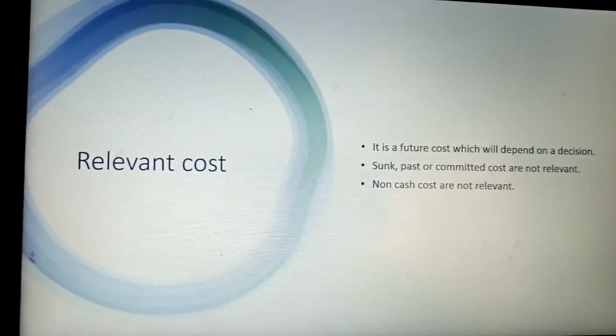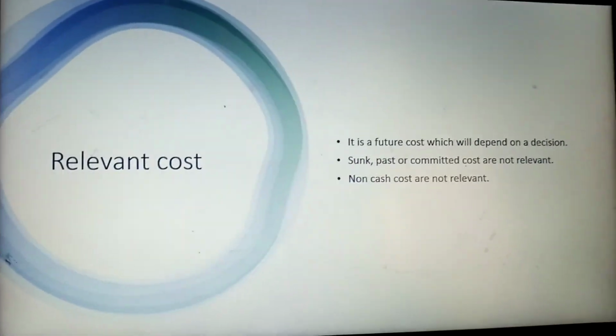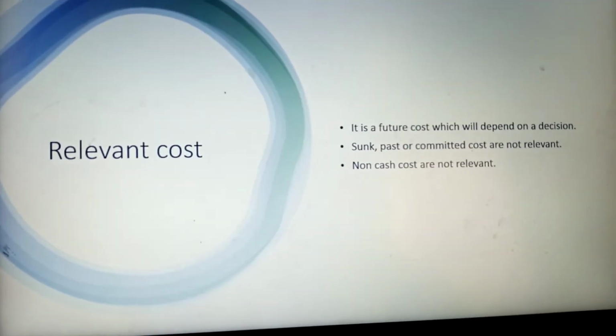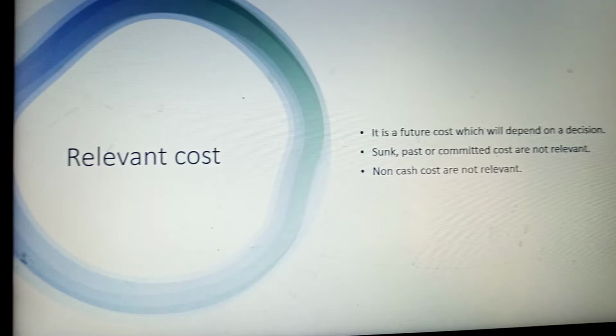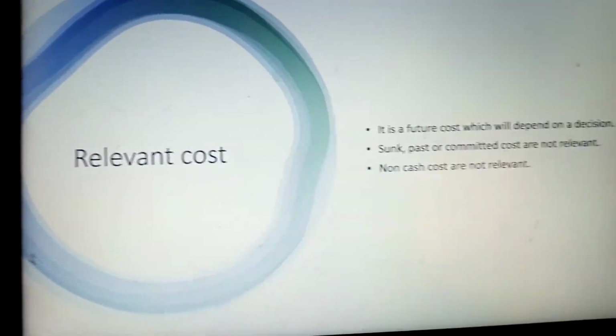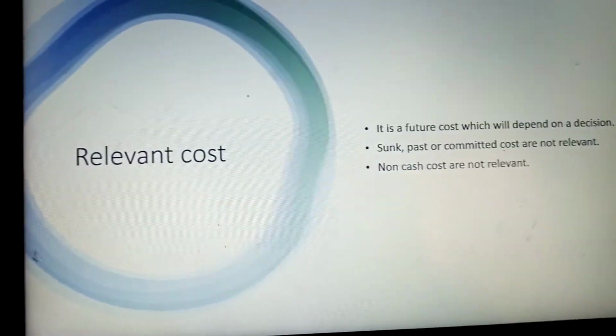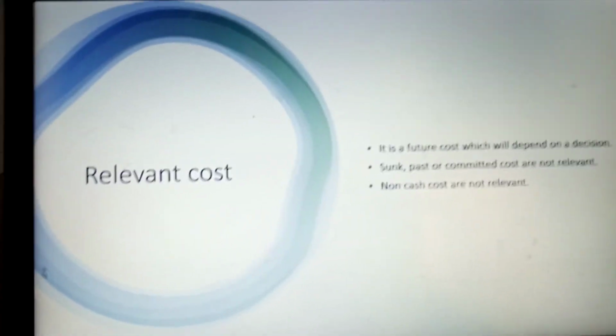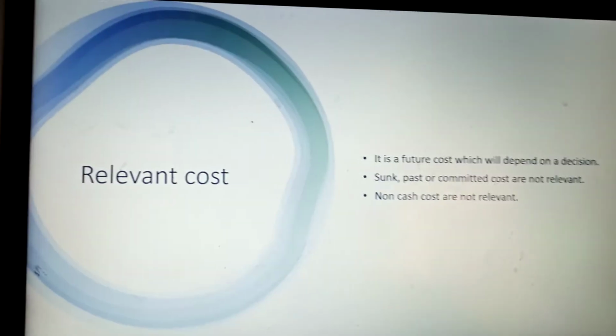Relevant cost is always a future cost which depends on a decision of the management. Sunk, past or committed costs are not relevant. Non-cash costs are not relevant. Only cash flows are considered as relevant cost. Any cost which was incurred in the past, which is committed, is not a relevant cost.